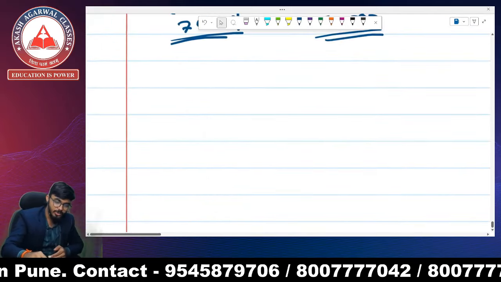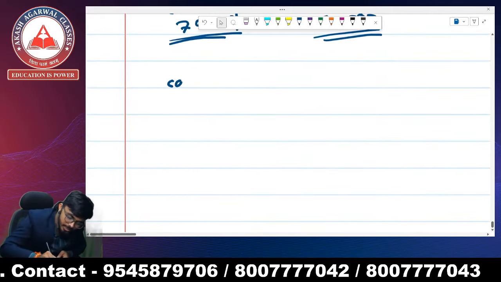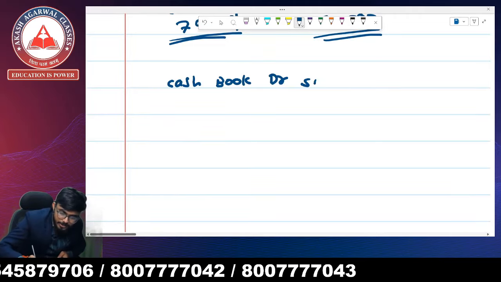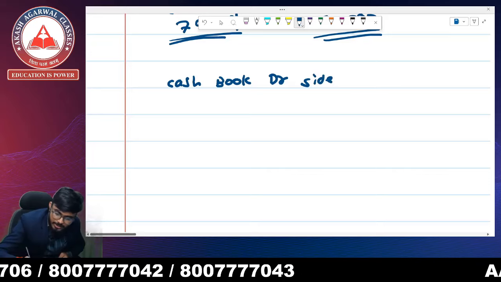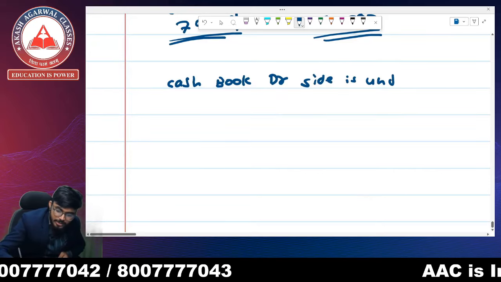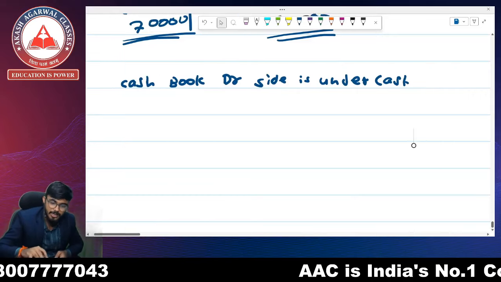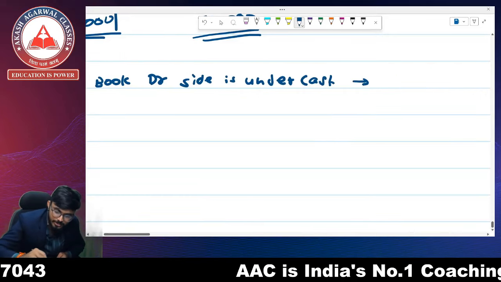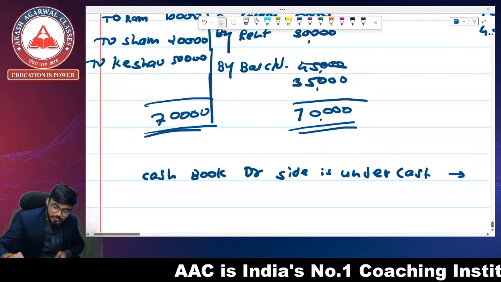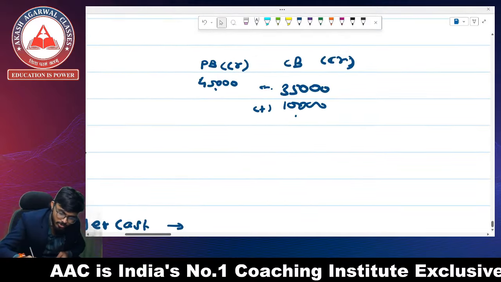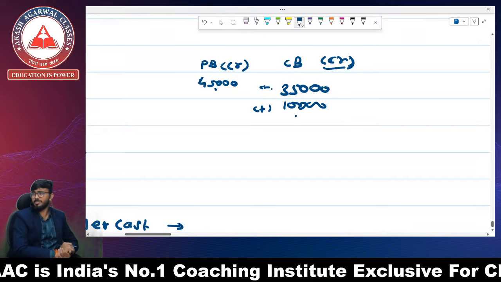So what is the summary going to be? When the cash book debit side is undercast, it means that this is not going to be true while we are making credit balance.